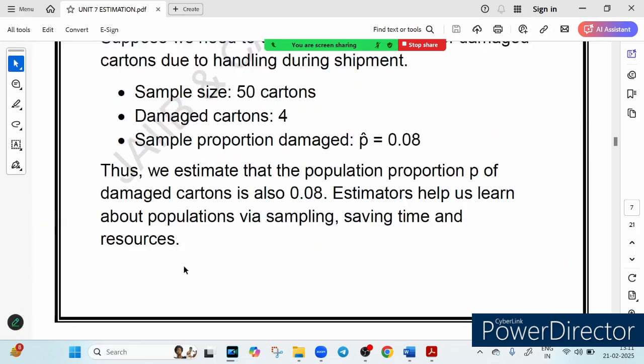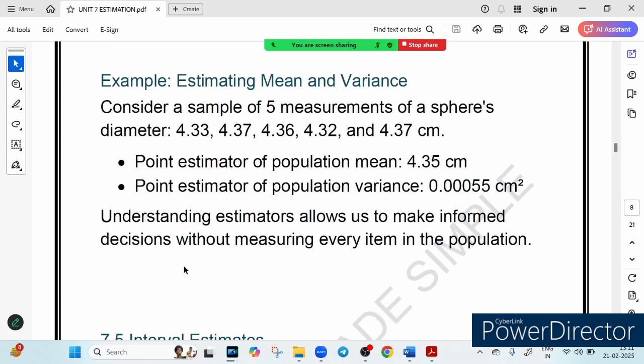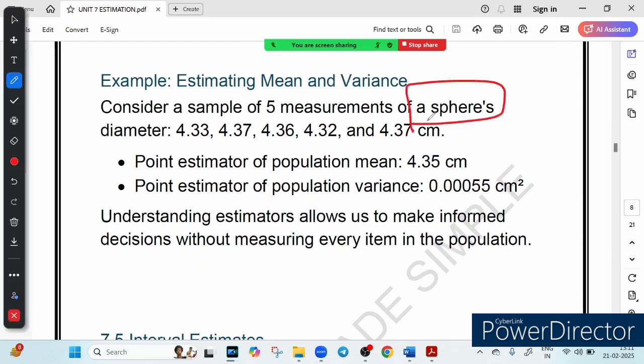So here you can see some examples have been given. Imagine you are a manufacturer measuring the diameter of a sphere. Instead of measuring every sphere, you take a small sample of 5. You calculate their diameters: 4.33 centimeter, 4.37, 4.36, 4.32, 4.37. Now what is the point estimate of the population mean? You will add all of them, divide by 5, and you will get 4.35.